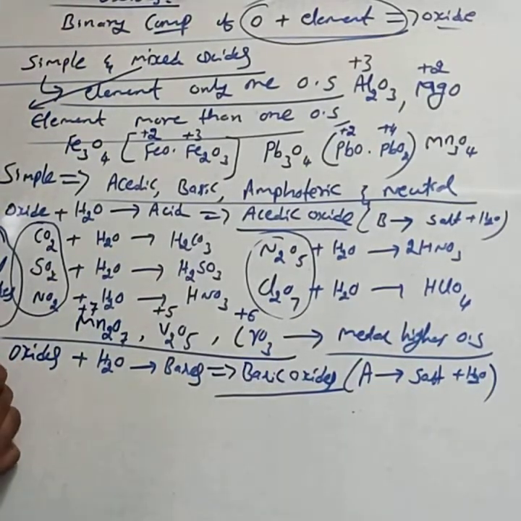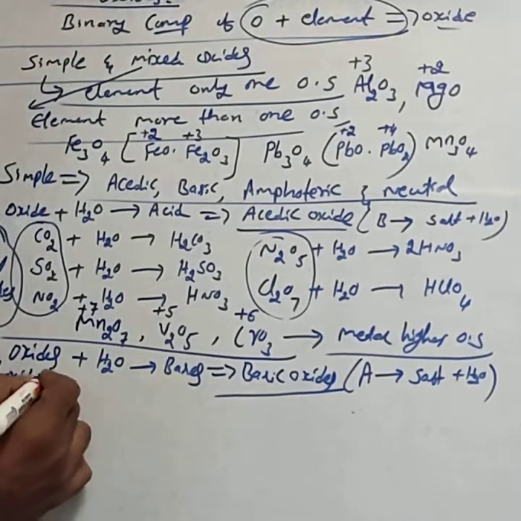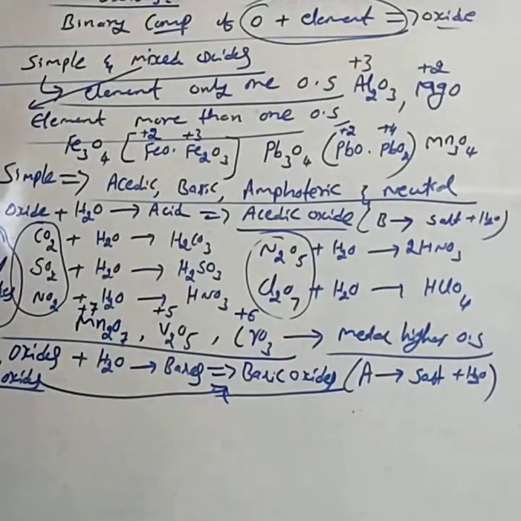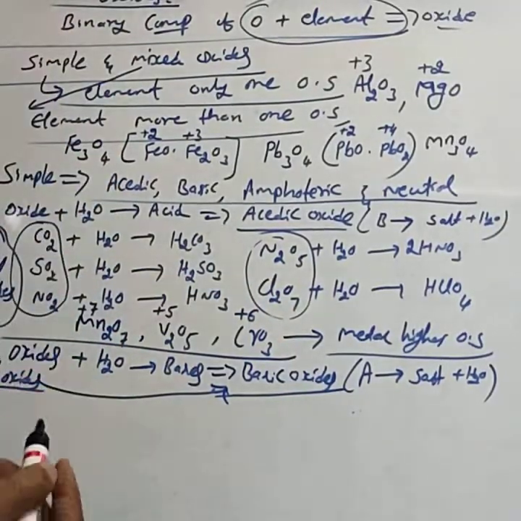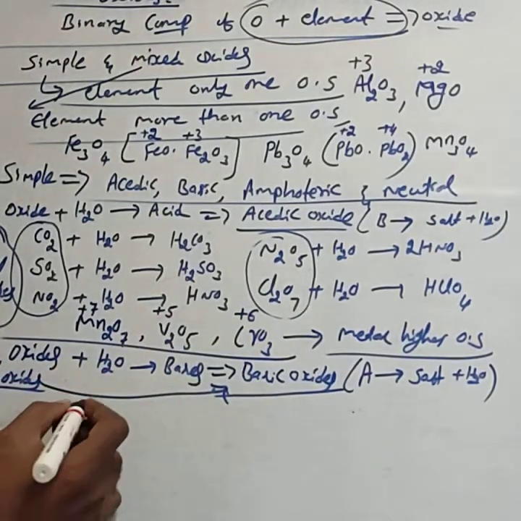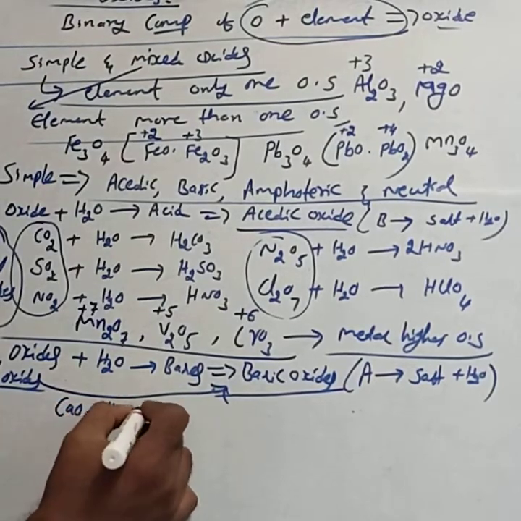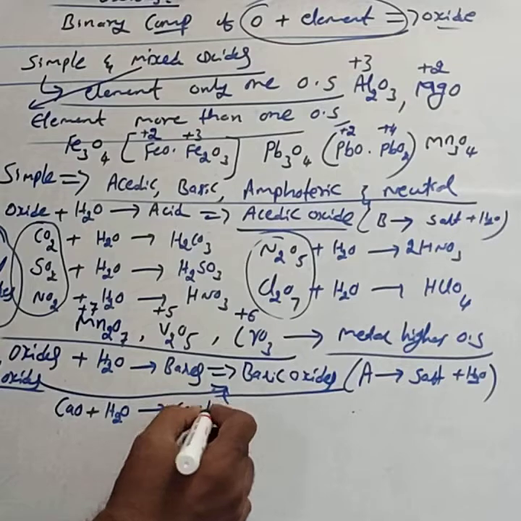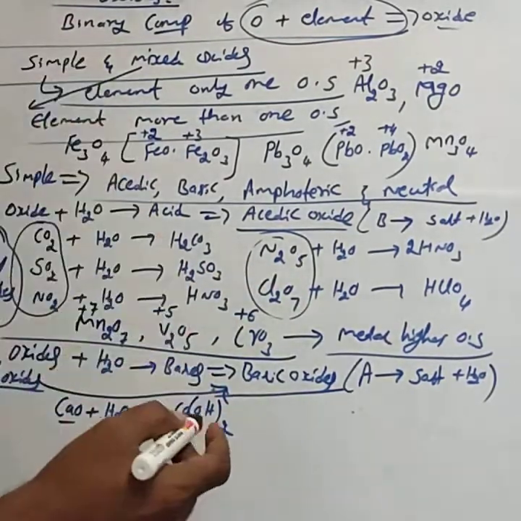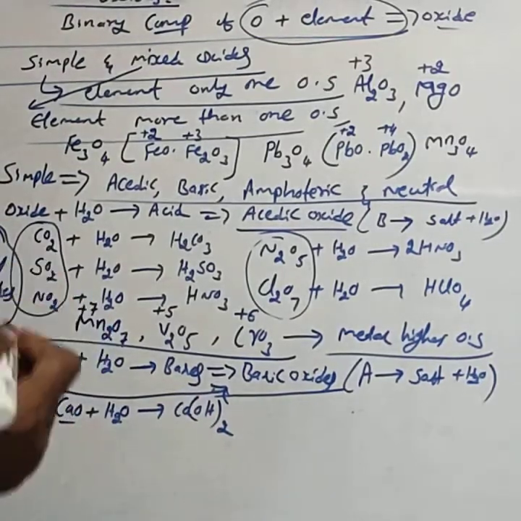Generally, metal oxides are the examples for the basic oxides. Non-metal oxides are the examples for acidic oxides. For example, take CaO. When CaO is dissolved in water, it forms Ca(OH)2, and Ca(OH)2 is a base. So CaO is called a basic oxide.